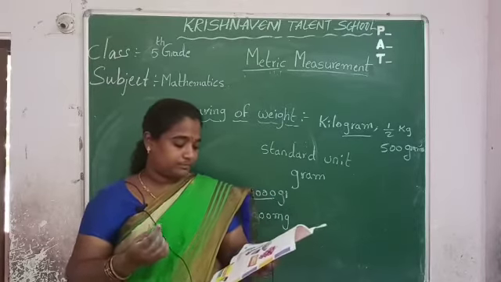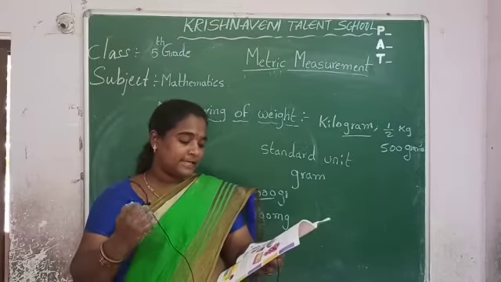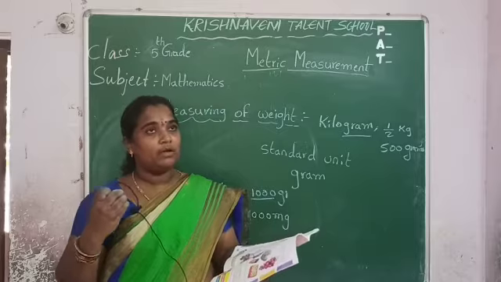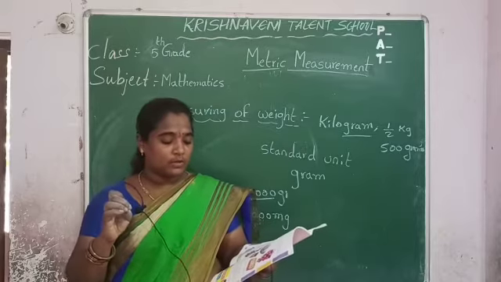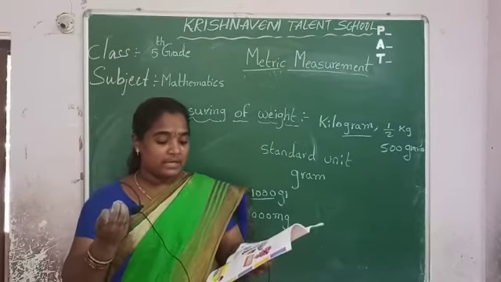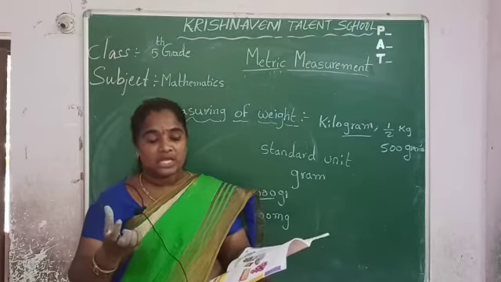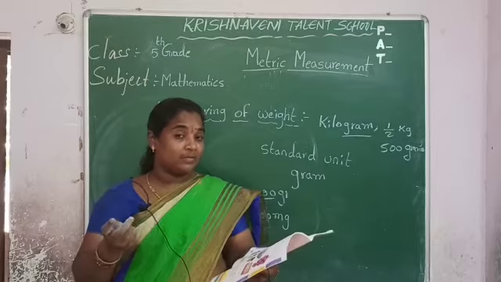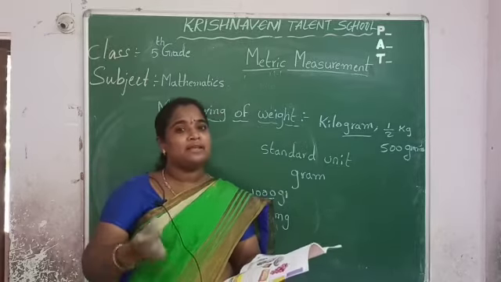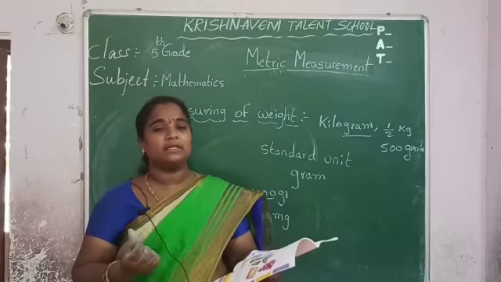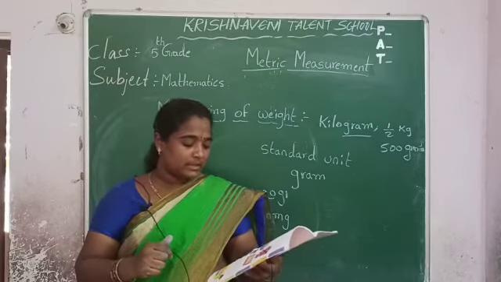Next, gram. The basic unit of weight is gram, so you can use gram for lesser weights. Milligram is smaller, less than a gram. It is very little, so then you use the milligram.